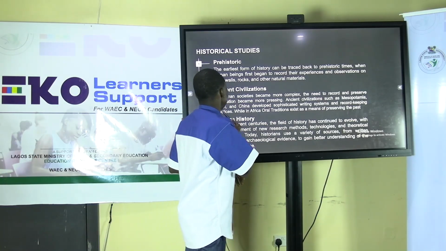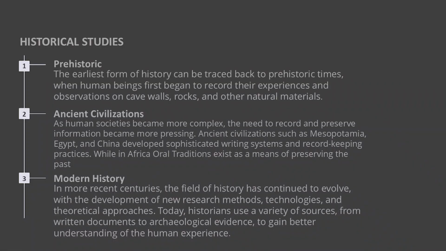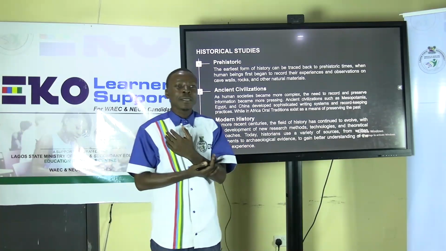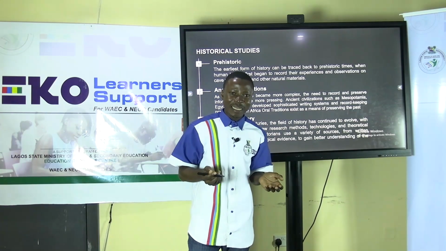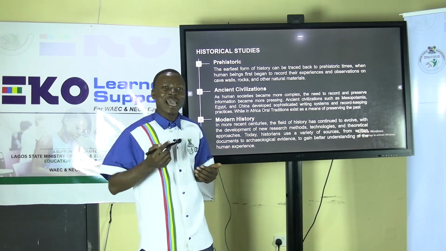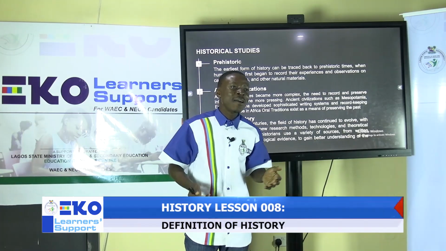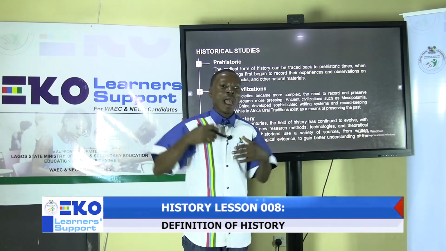Then we also look at ancient civilizations. When we are looking at the study of ancient civilization in history, we look at the period of time when writing was already in existence, and these civilizations have existed for a very long time before our time.